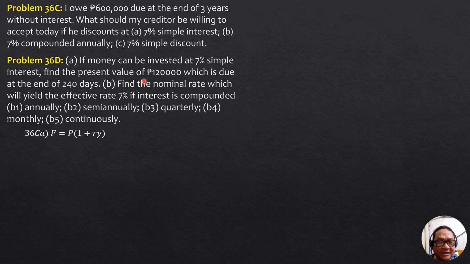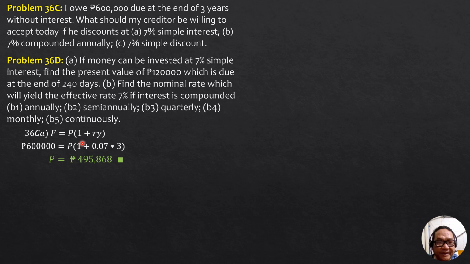F is 600,000. So we can solve for P. 600,000 equals P quantity 1 plus 0.07 times 3. So P is equal to 495,868 pesos.